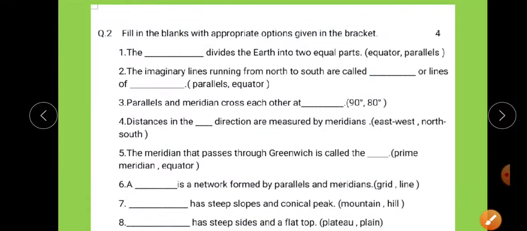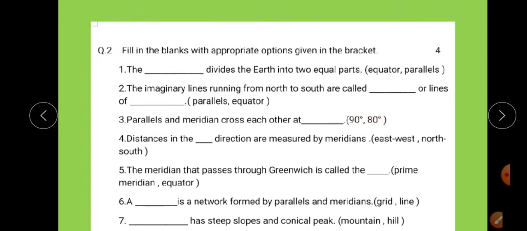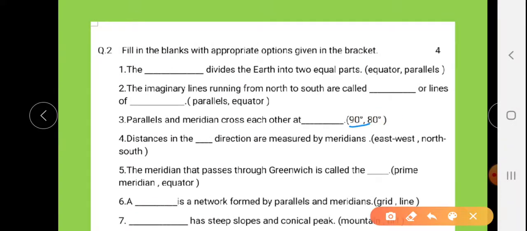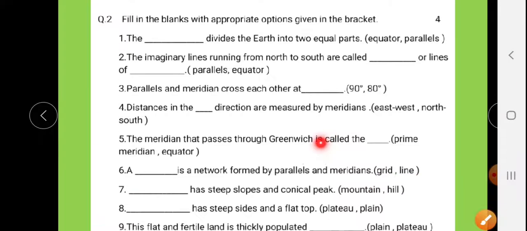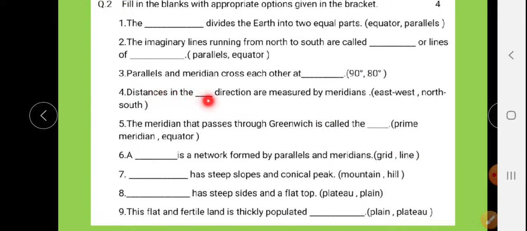Third one. Parallels and meridians cross each other at dash at 90 degrees. Distance in the dash direction is measured by meridians: east west, north south. Distance in the east west. The meridian that passes through Greenwich is called the dash meridian. Prime meridian or equator, that is prime meridian.